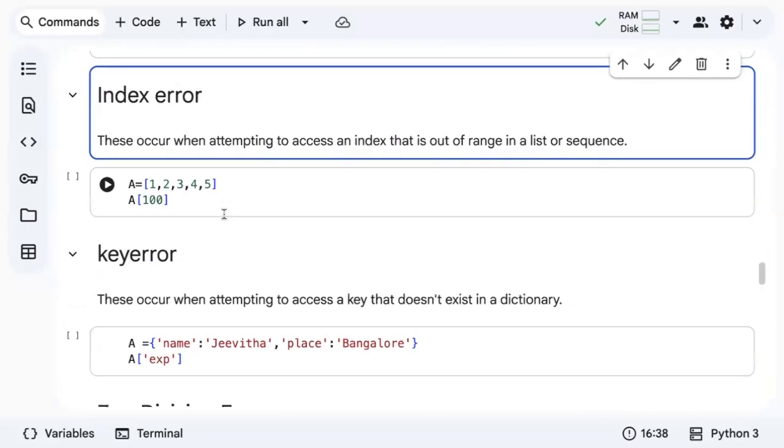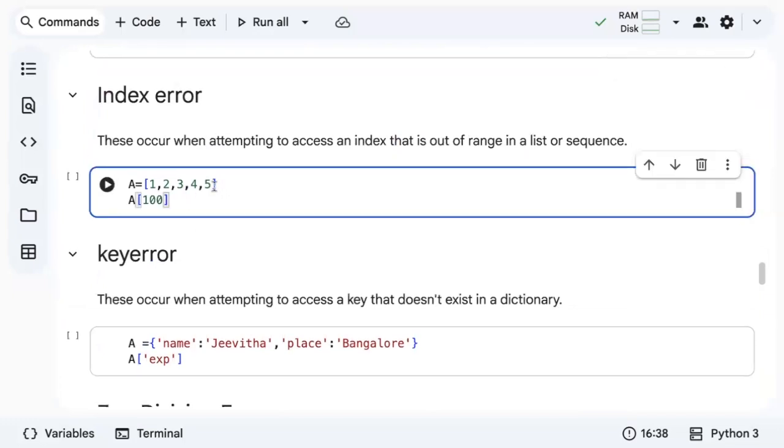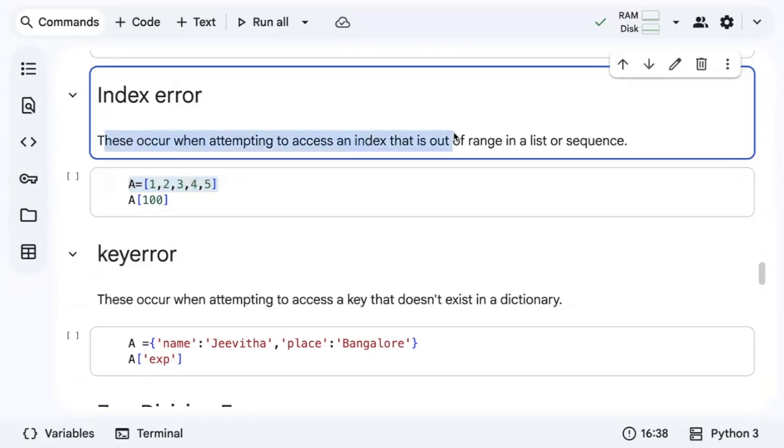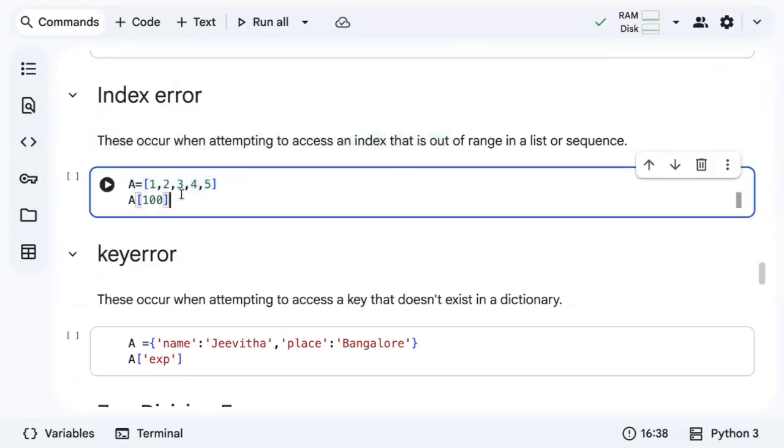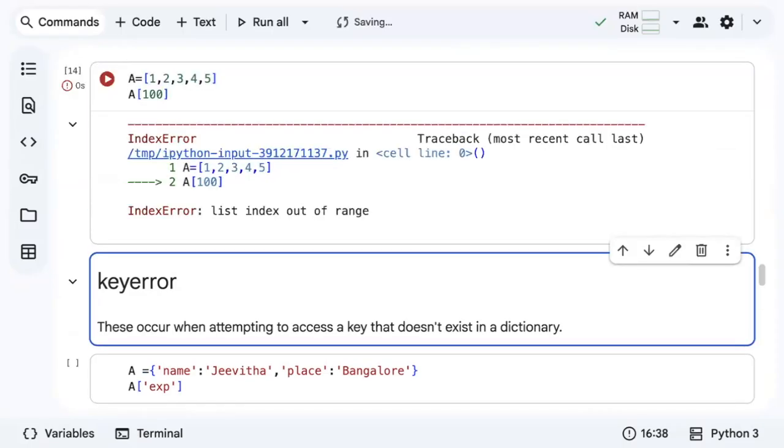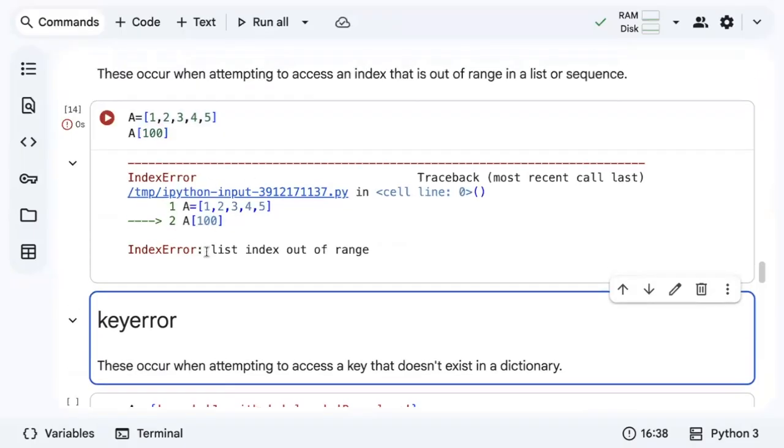So the next important error is going to be an index error. Let's say, for example, you have a list of numbers. This occurs when attempting to access an index that is out of range in a list or a sequence. So you have only five numbers here, but you're trying to access the 100th element, right? So it just gives you list index out of range.